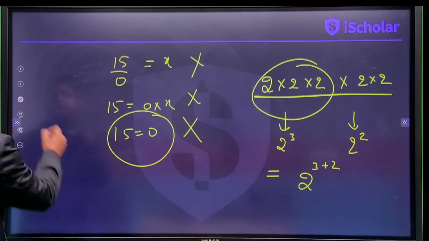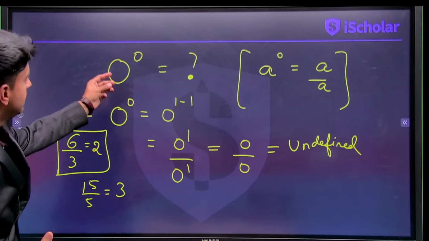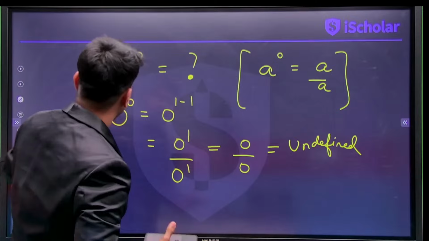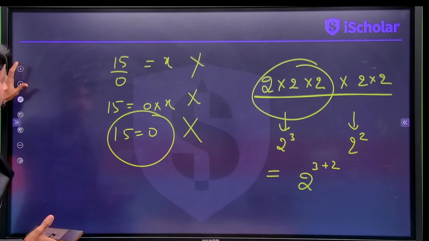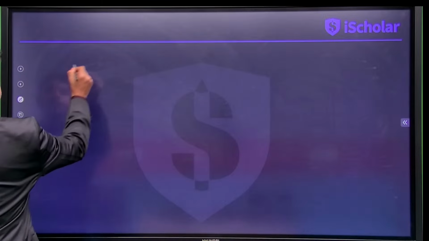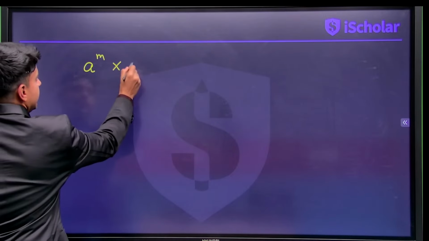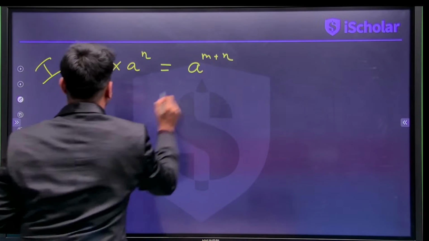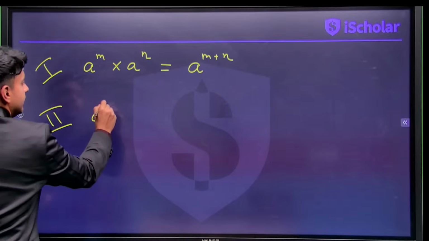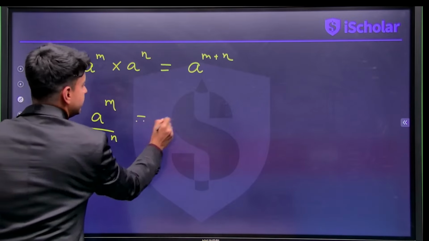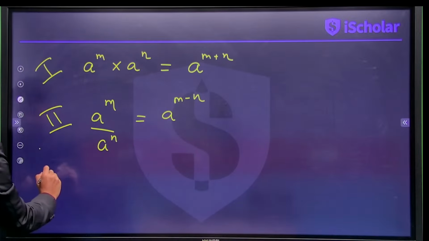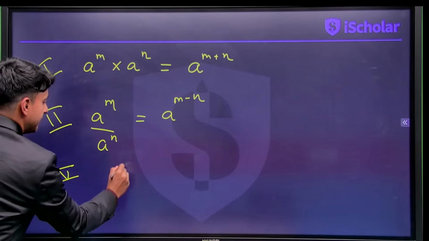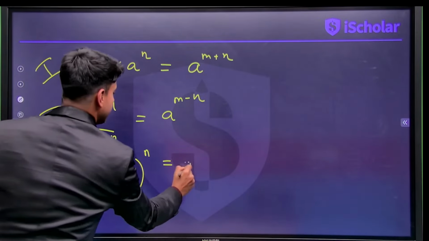So wonderful concepts. So what have we learned so far? We've learned that 0 power 0 is actually undefined, which is equal to 0 divided by 0. And we understood the reason behind it. Also, we've just now learned few very interesting properties, that is a to the power of m into a to the power of n is a to the power of m plus n. And then second property that we have learned is a power m divided by a power n, that is a to the power of m minus n. And then using this, we can quickly see that a power m whole power n, that is a to the power of mn.